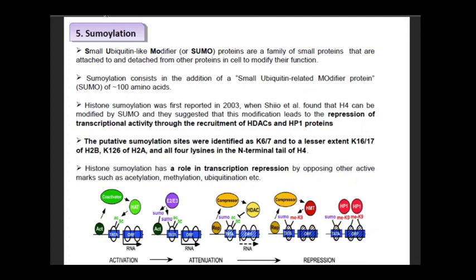The putative sumoylation sites are identified as K6 and K7, and to a lesser extent K16 and K17 of H2B, K126 of H2A, and all four lysines at the N-terminal tail of H4. Histone sumoylation has a role in transcription repression by opposing other active markers such as acetylation, methylation, ubiquitination, etc.